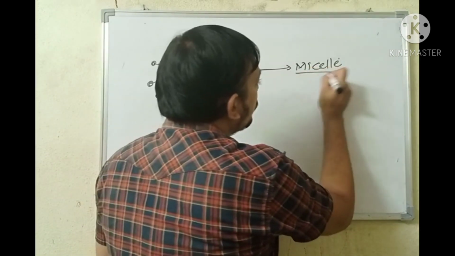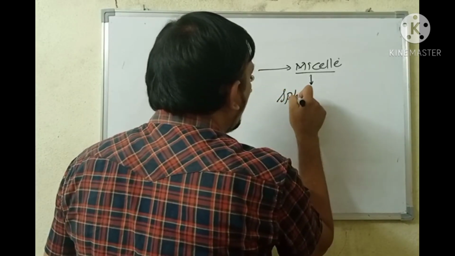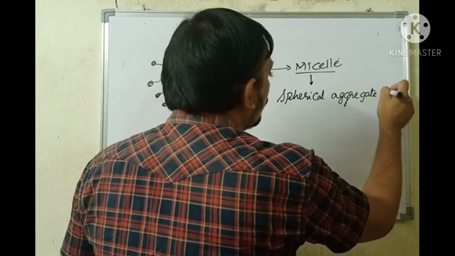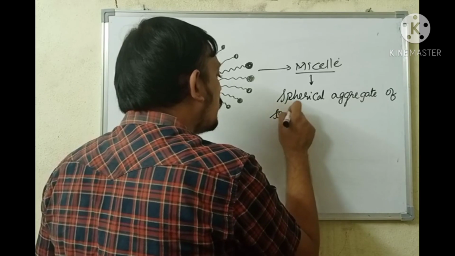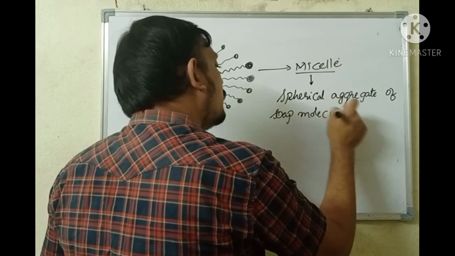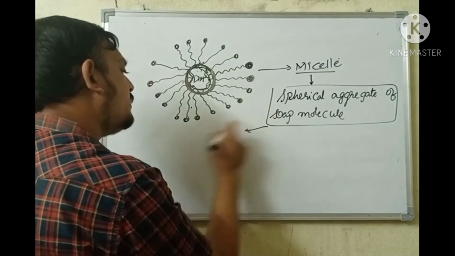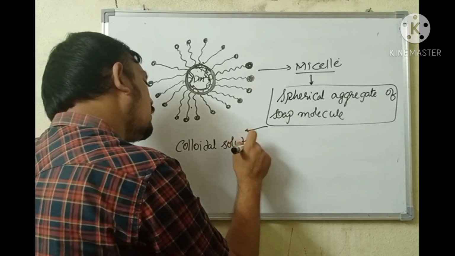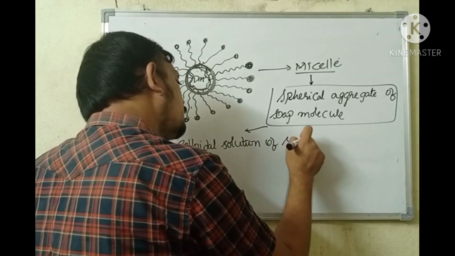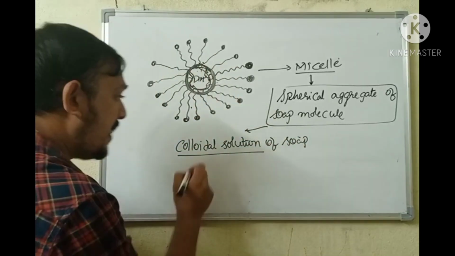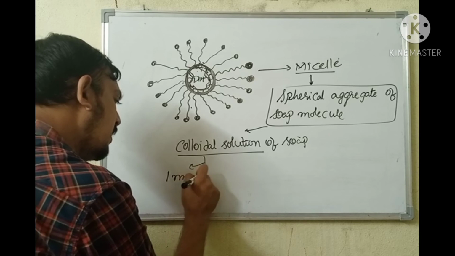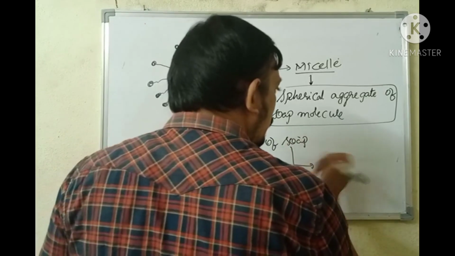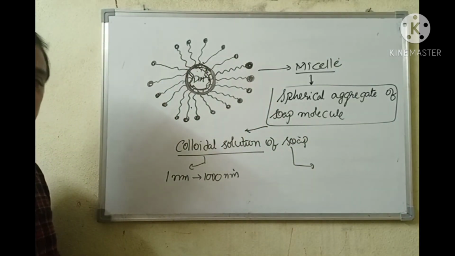Then what is a micelle? A spherical aggregate of soap molecules, and micelles are present in colloidal solution of soap. In colloidal solution, what will be the particle size? 1 nanometer to 1000 nanometers. What is soap? Sodium or potassium salt of long chain carboxylic acid.